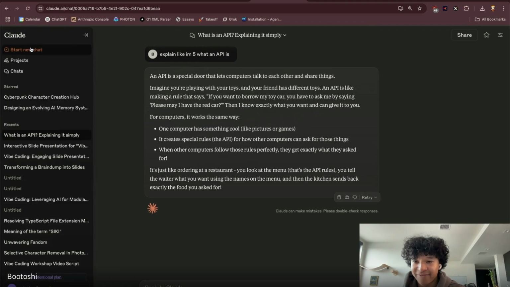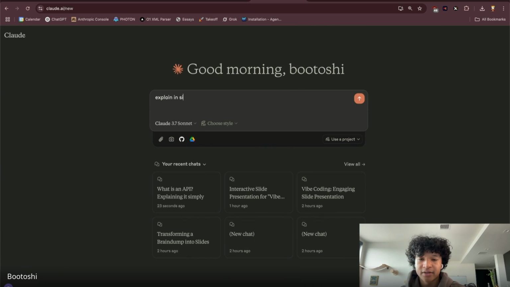I don't like the ELI5 explanations. Explain in simple terms what an API is.